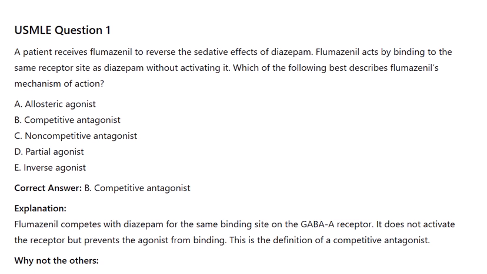B. Competitive antagonist. Explanation: flumazenil competes with diazepam for the same binding site on the GABA A receptor. It does not activate the receptor but prevents the agonist from binding. This is the definition of a competitive antagonist.